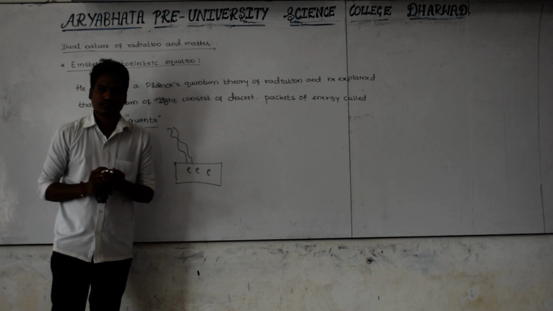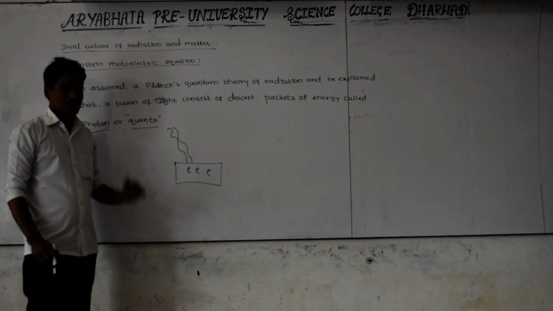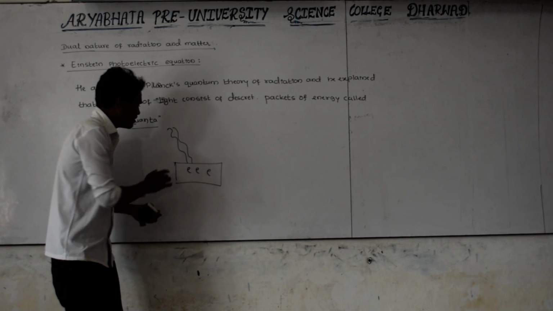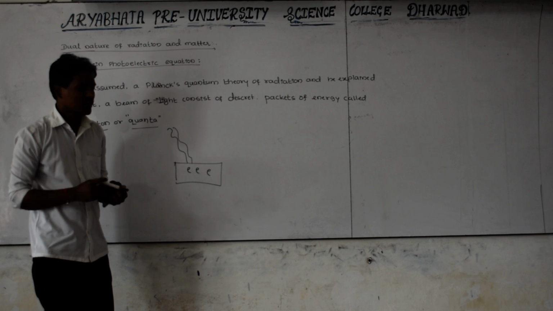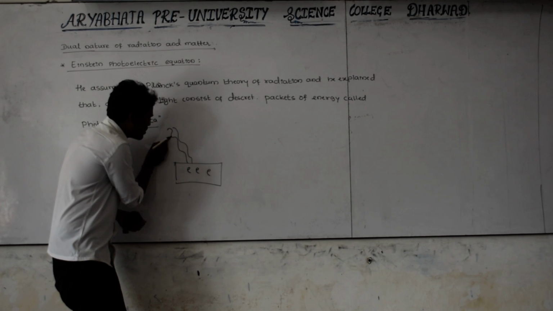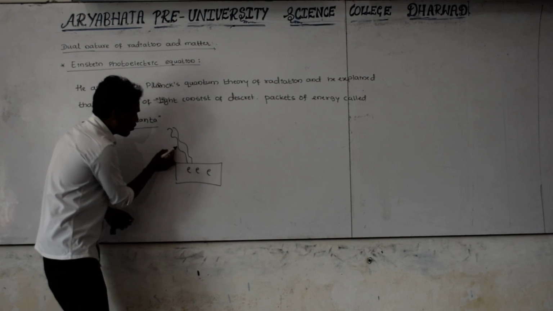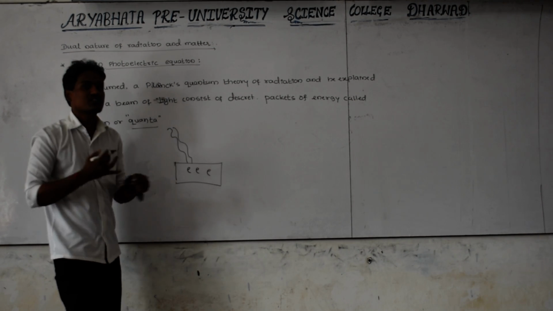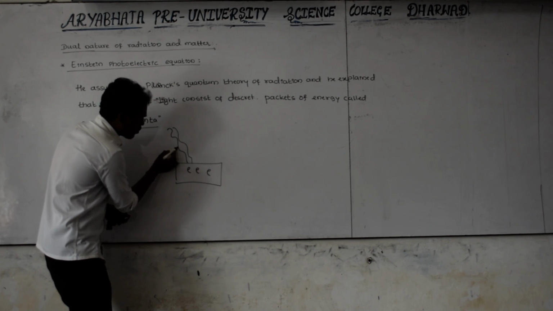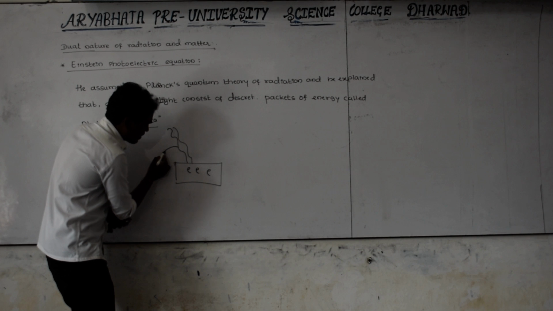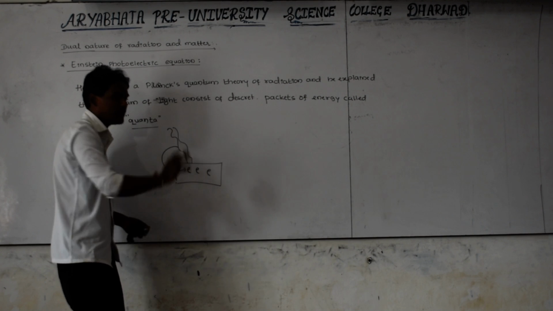Packet of energy. That packet of energy is called what? Photon or quanta. Whenever this beam of radiation, or just one radiation, is incident on the metal surface, light consists of what? Photons, each having a definite energy. This photon of light transfers its total energy to the electron of the metal.